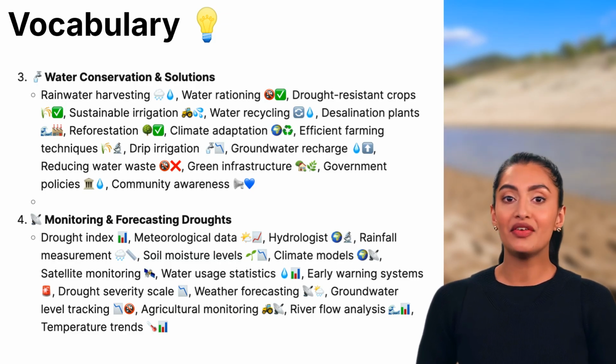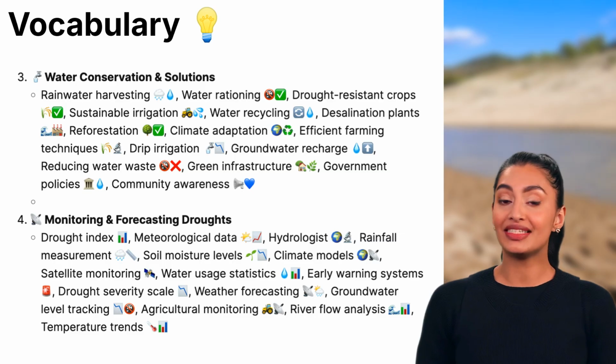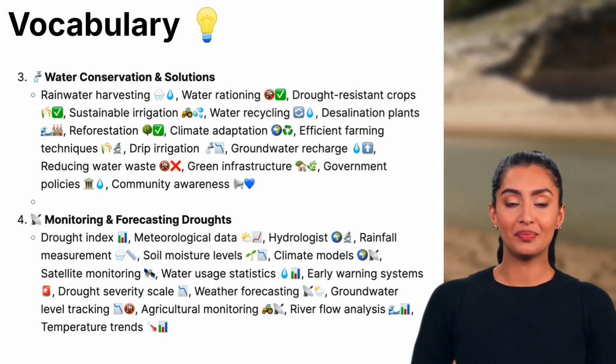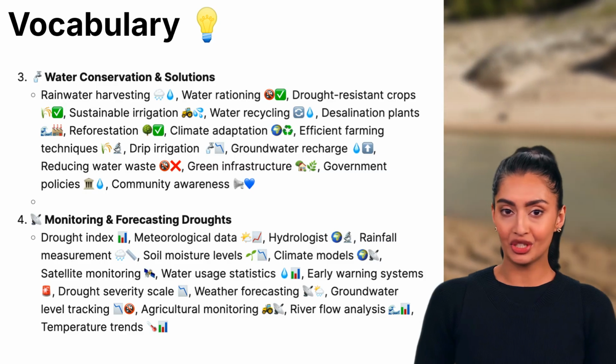Satellite monitoring, using satellites to track droughts from space. Water usage statistics, tracking how much water people use to find ways to conserve it. Early warning systems, alerts that warn communities about potential droughts.